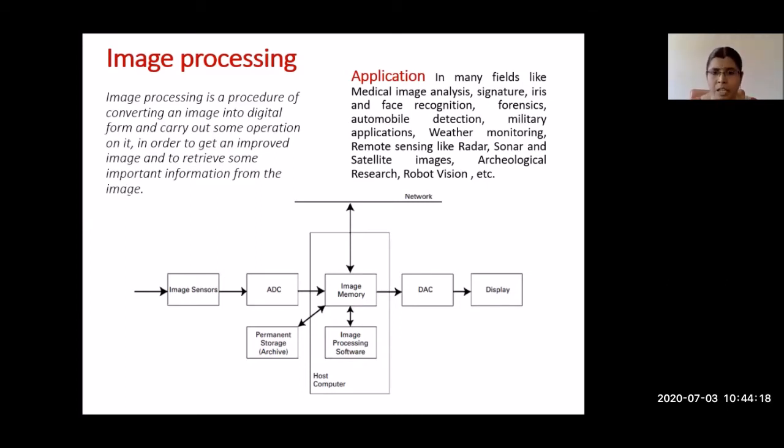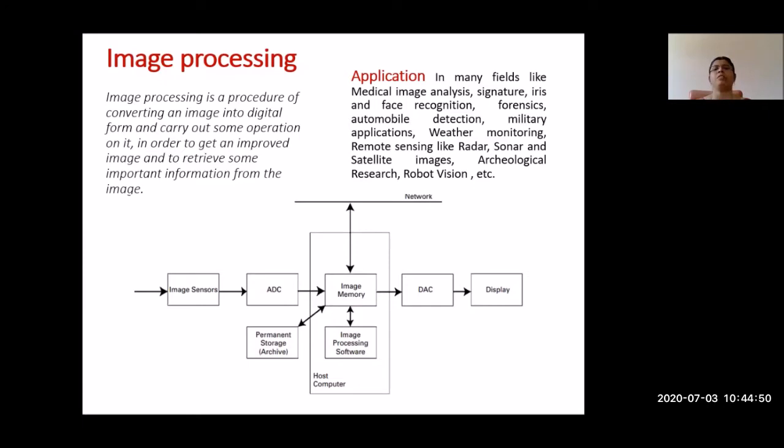There are many applications of image processing, like the medicinal field. In the medicinal field, we diagnose diseases, what defects are present in that area and what the disease is, and this kind of analysis is done. Face recognition, iris and signature recognition are done in the forensic department. And there are automobile detection, military applications, weather monitoring, remote sensing like radar, sonar, satellite images, archaeological research, and remote robot vision. Many application areas are there.